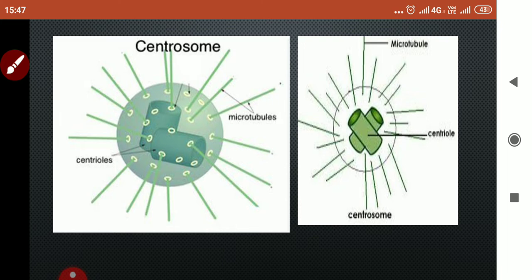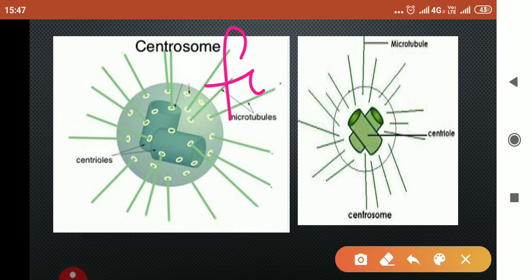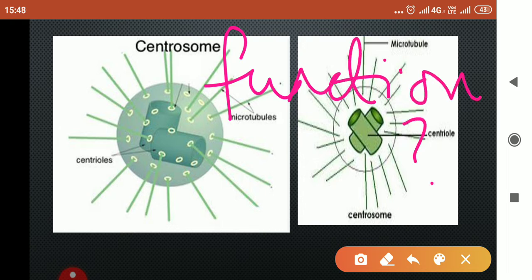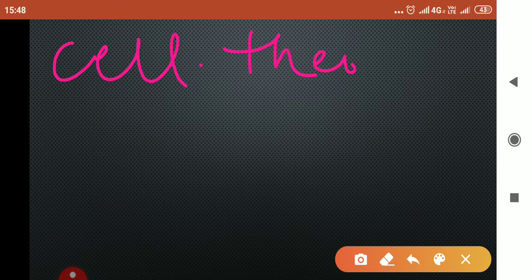Let us start with the function of centrosome during cell division. Now children, I'm going to start with the very beginning, as I presume that you all don't know about cell division. So children, you have studied about cell theory. In cell theory, I told you about 3 points.